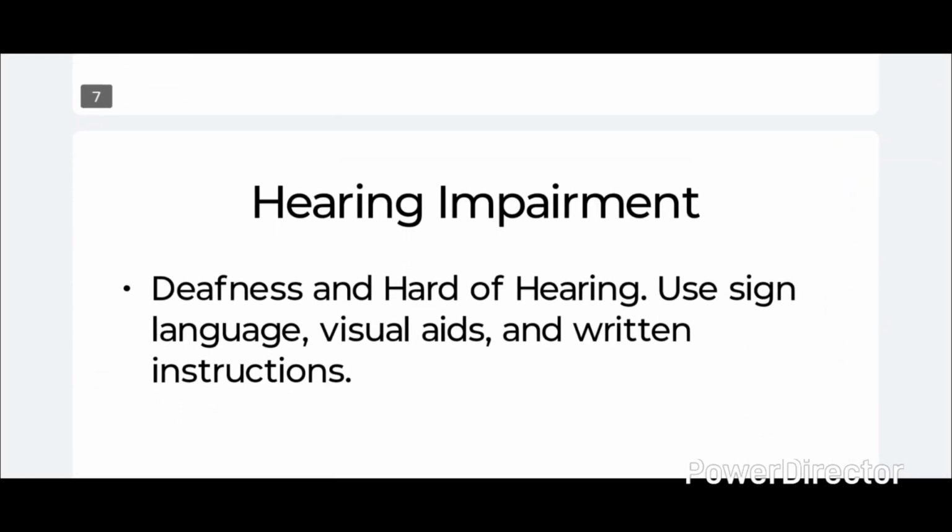Now, next is hearing impairment. Hearing impairment is the partial or complete loss of hearing. For example, deafness or hard of hearing. Its characteristics are delayed development among the students as well as communication difficulties. So there is a dependence on sign language or lip reading.